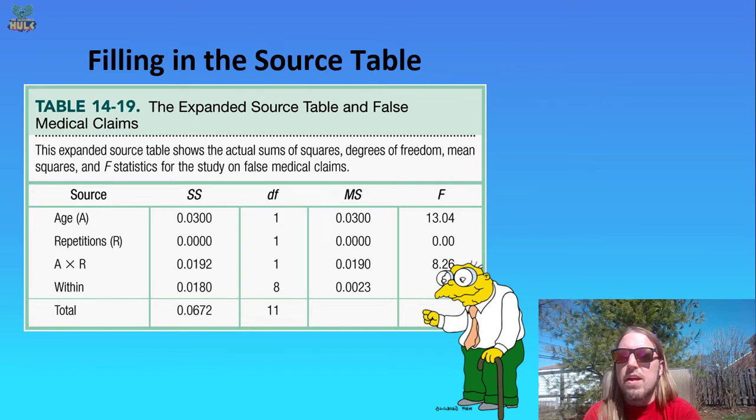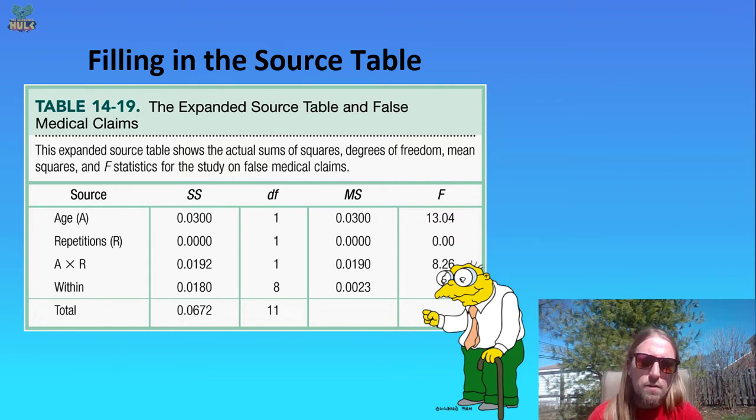And then finally, the interaction. Is it possible that we can debunk the medical claims in either group, but it only takes, say, one repetition for younger adults and it takes three repetitions for older adults? Or might it have opposite effects, where repeating things over and over again to one group actually makes them remember the false information potentially even better? Right? So again, any effect could be in there.